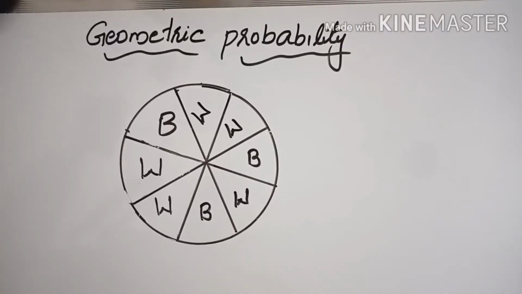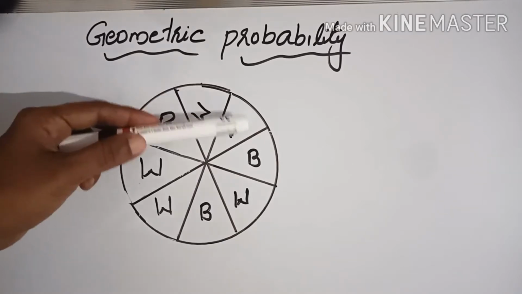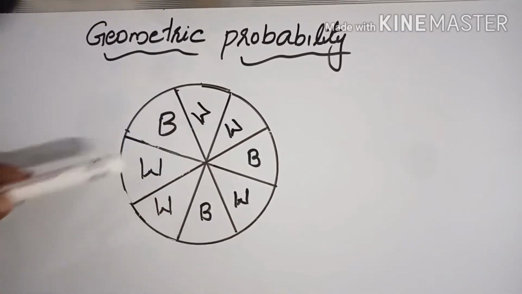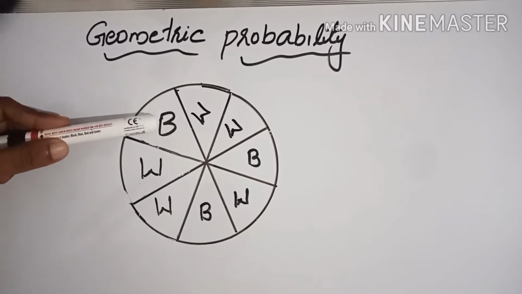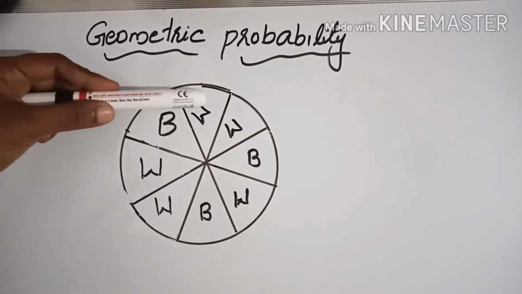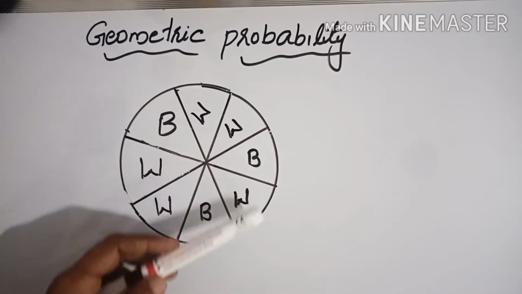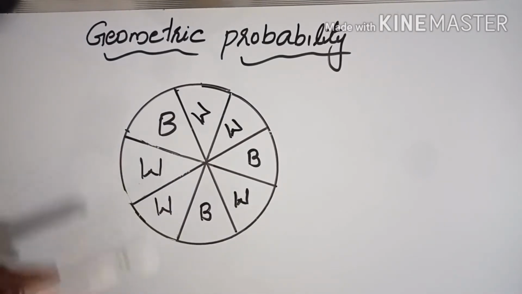I will explain. Suppose this circle is divided into 8 equal parts, 1 2 3 4 5 6 7 8, and each portion is for black or white. Black, white, then white again, black, white, white, like this.